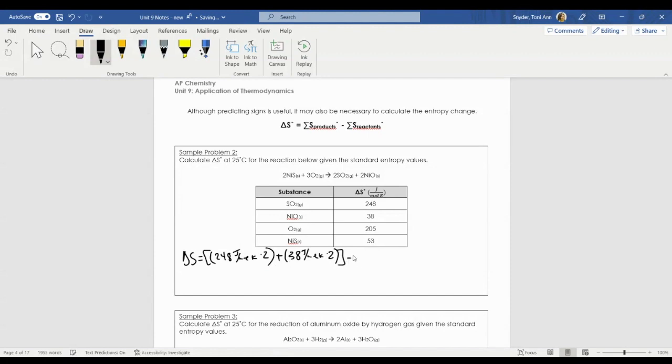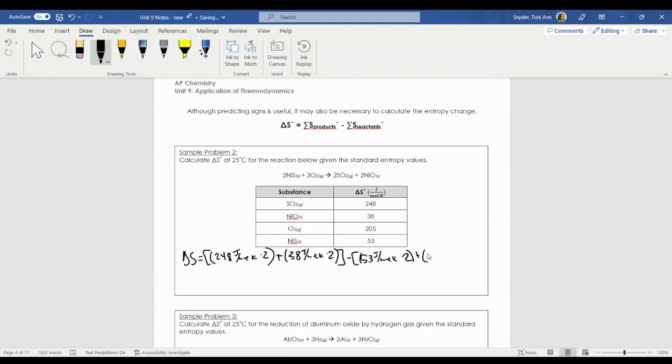I'm going to subtract from that the sum of the reactants. So I have 2 NiS's, nickel 2 sulfides. 53 is the delta S, joules per mole Kelvin, times 2. And I'm going to add to that my oxygen. Oxygen does have a delta S value.